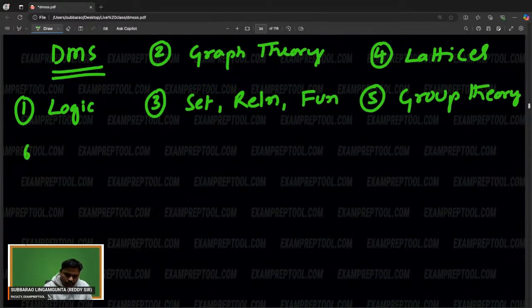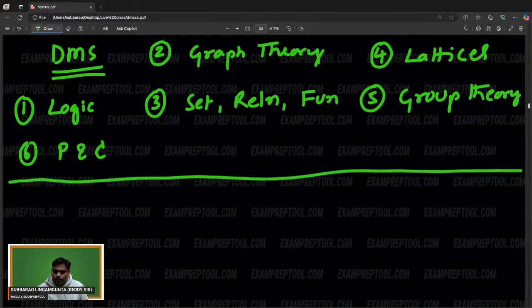Sixth one is permutations and combinations. So these are the 6 topics.